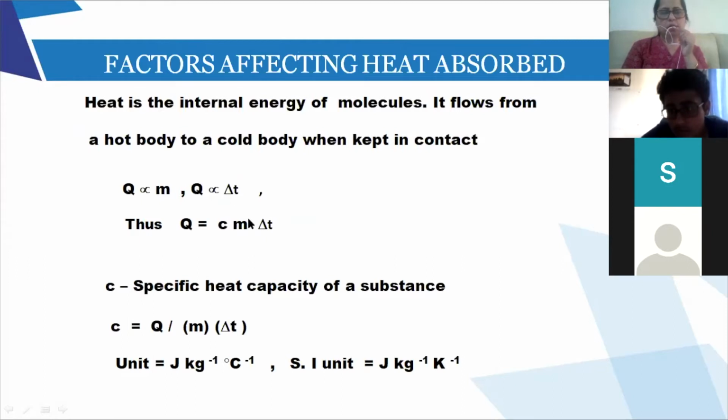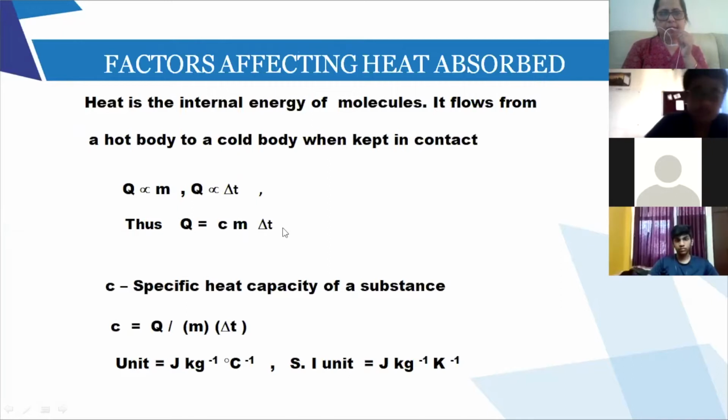So Q equals Cm delta T, where C is the specific heat. So Q varies as m and Q varies as delta T. If you remove the variation sign, you put a constant, that is C. And C is called the specific heat capacity of the substance.